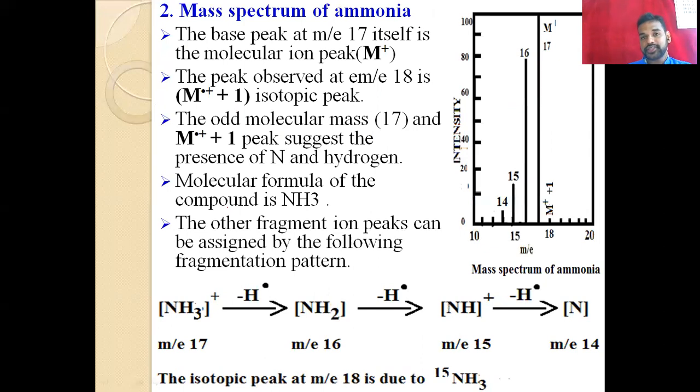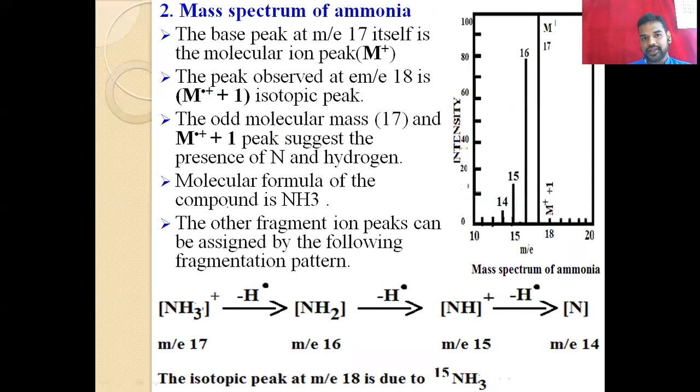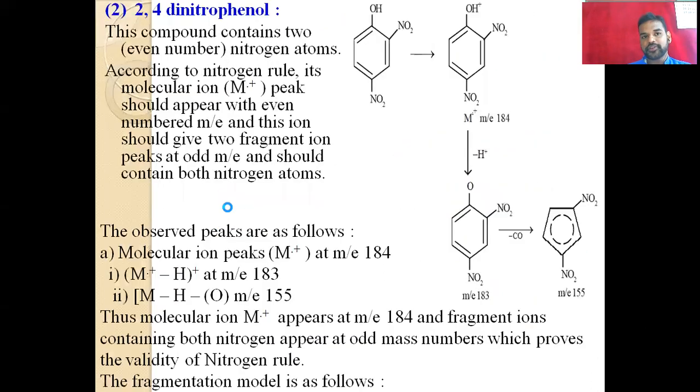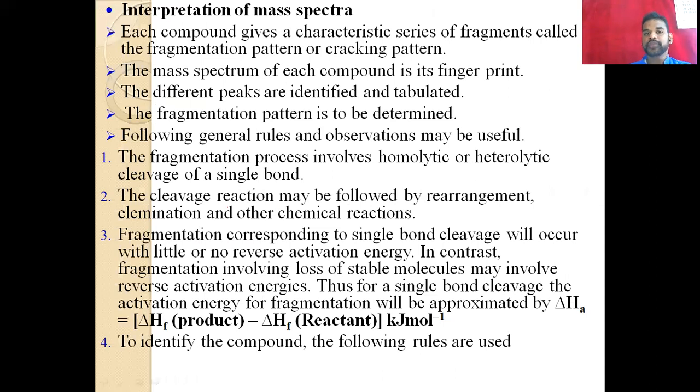Then we have to interpret this graph and we will get the information. To interpret this graph, we must know some rules and some points. So just go through those points, and then you can easily understand how to interpret the graph of mass spectra.